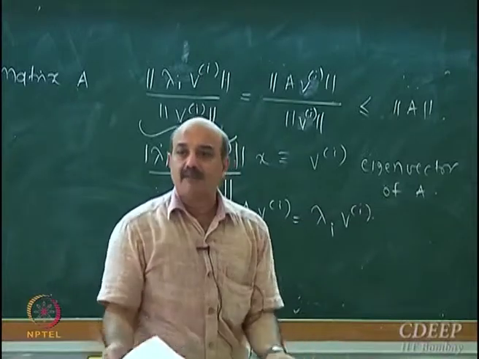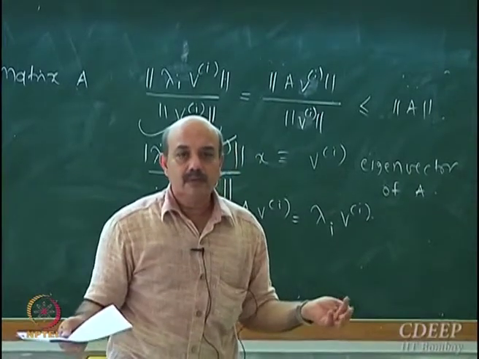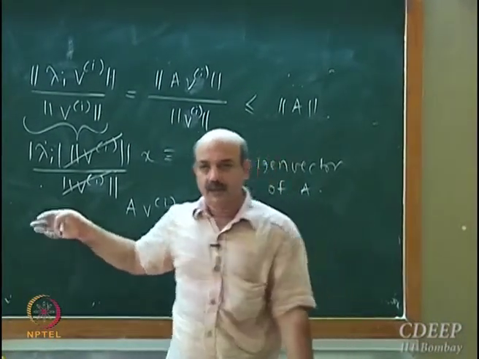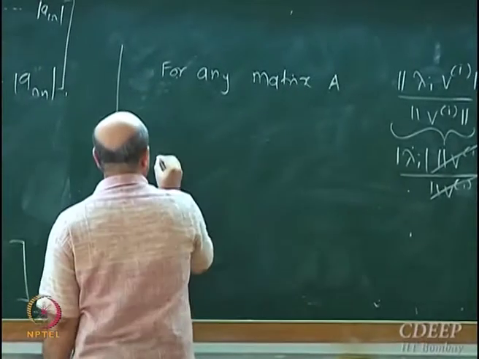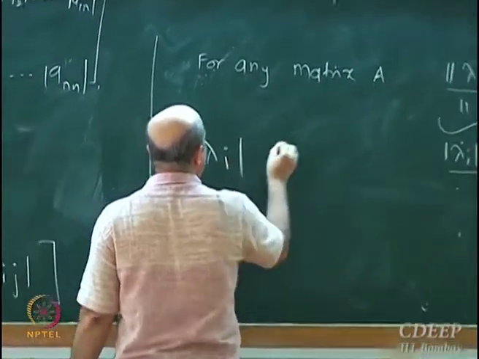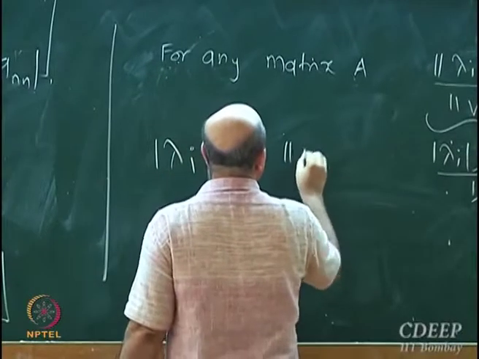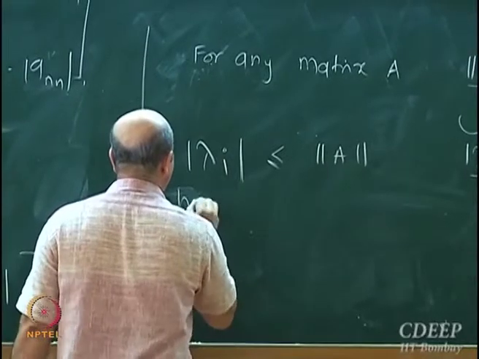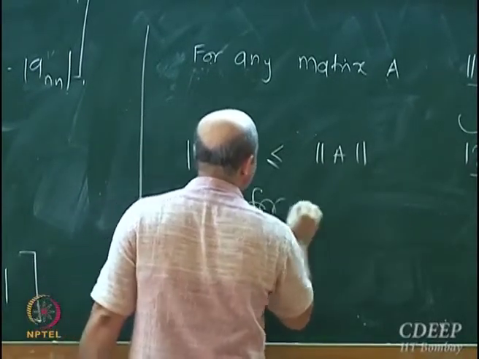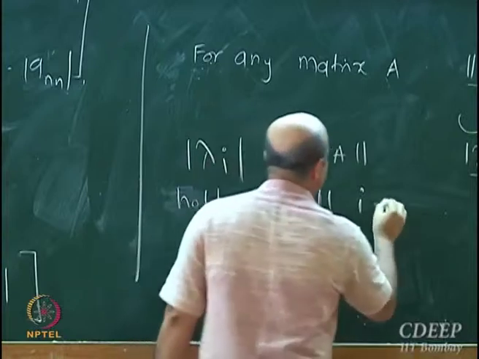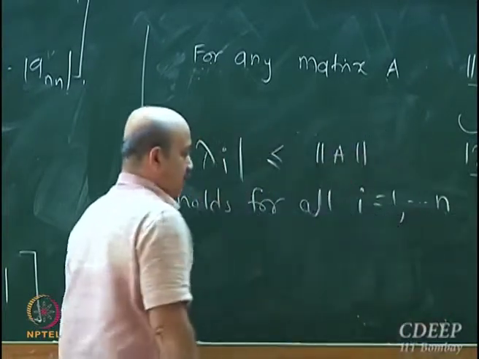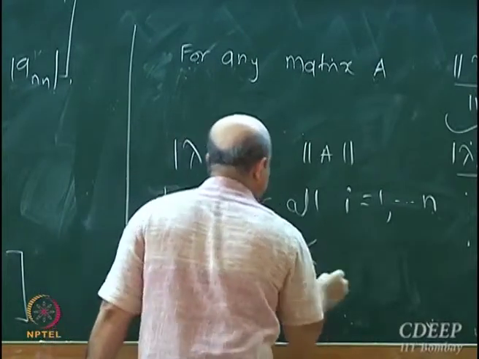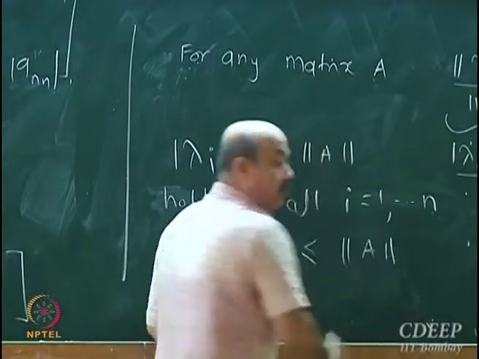But what is the maximum magnitude eigenvalue? It is nothing but the spectral radius. So this inequality, mod lambda i less than or equal to norm A, holds for all i from 1 to n, and this implies that the spectral radius of A is less than or equal to the norm of A.